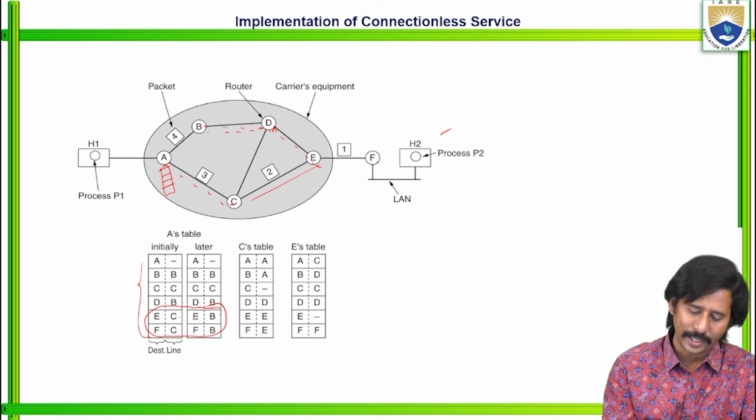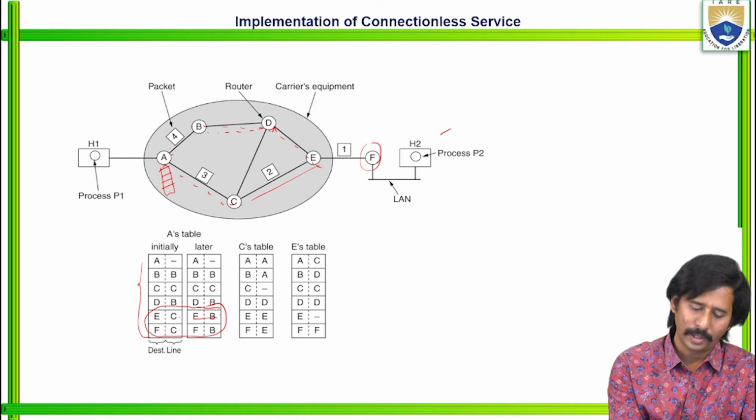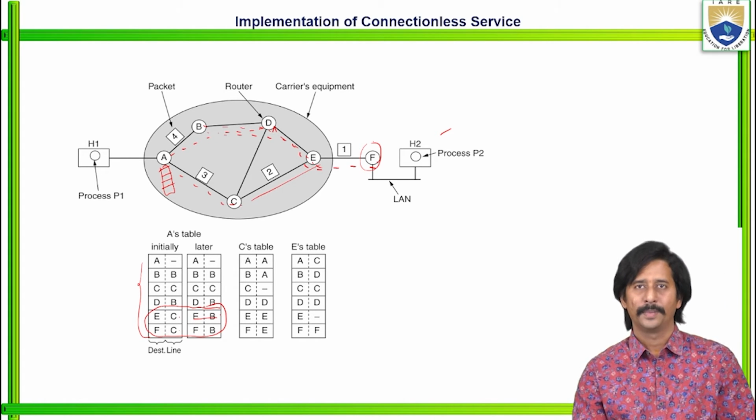So that is represented here as E to B. Then if F is the destination node, then through B only. So finally the data packets are reached like this according to the router A.